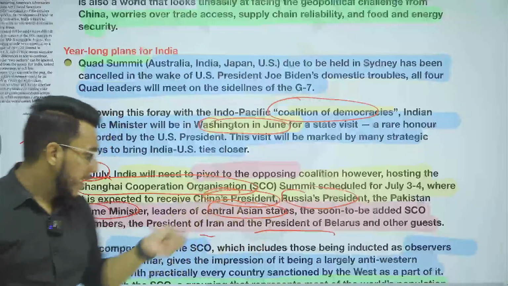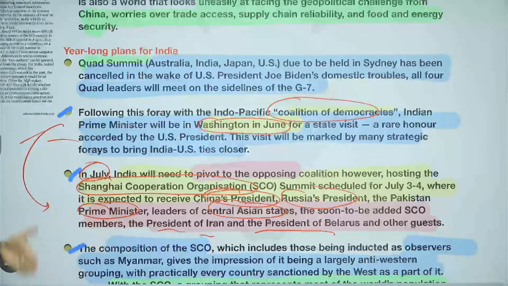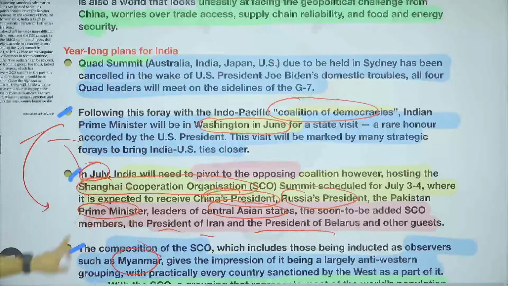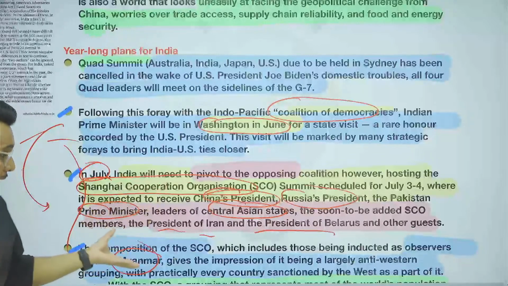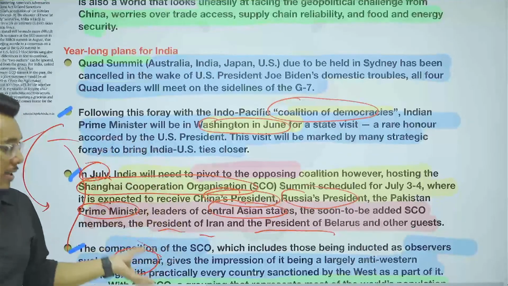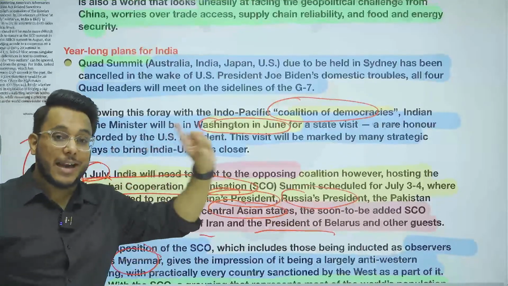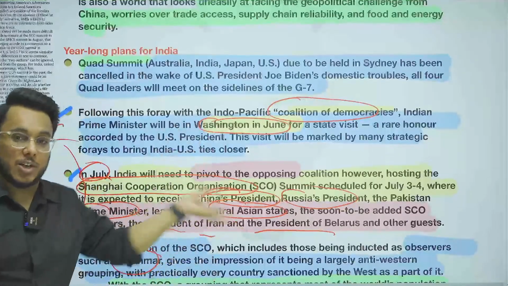So they will be coming. Moreover, under SCO, observer status has also been given to Myanmar. So they will be coming. Now, if you see all these countries, Russia, China, Pakistan, particularly Myanmar, all these countries are not very much aligned with the USA. They are on the side of Russia and China.